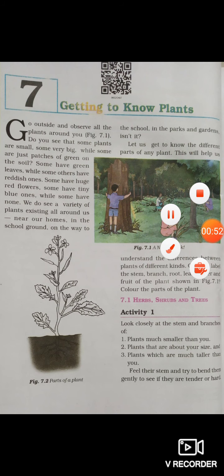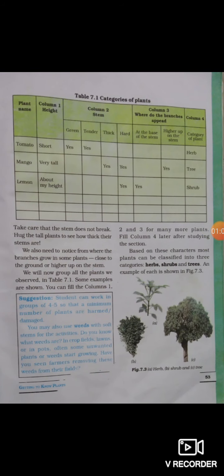And in this chapter, we will study about these plants in detail. So let's begin our chapter, Getting to Know Plants. Based on characters of plants, plants are classified as herbs, shrubs, and trees. We will now study about each one of them in detail.